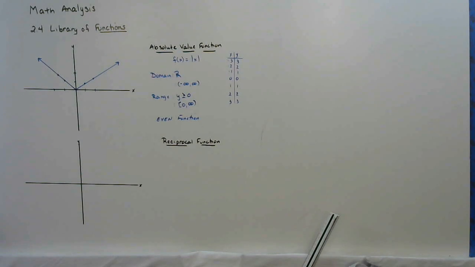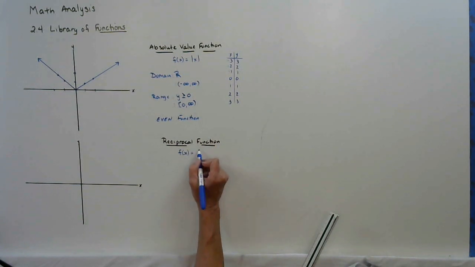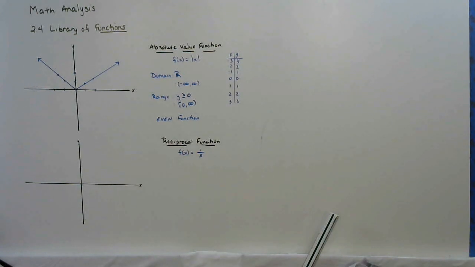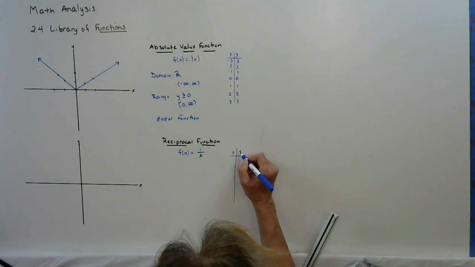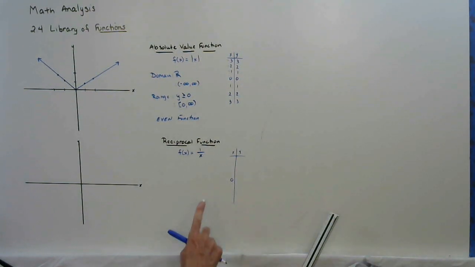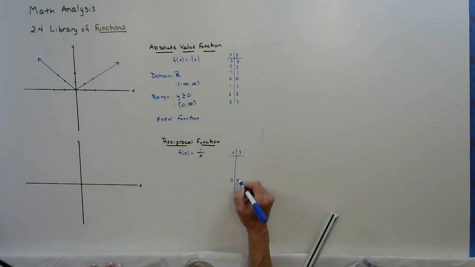So the reciprocal of x, well, you all learned the reciprocals when you flip it over, quote unquote. So the reciprocal of x would be 1 over x. All right, well, we notice we have a fraction, so there's a few things we have to keep in mind. Think about the denominator. Of course, you can make a table of values. If I substitute 0 in, we can never have 0 in a denominator. So this is undefined, cannot divide by 0.